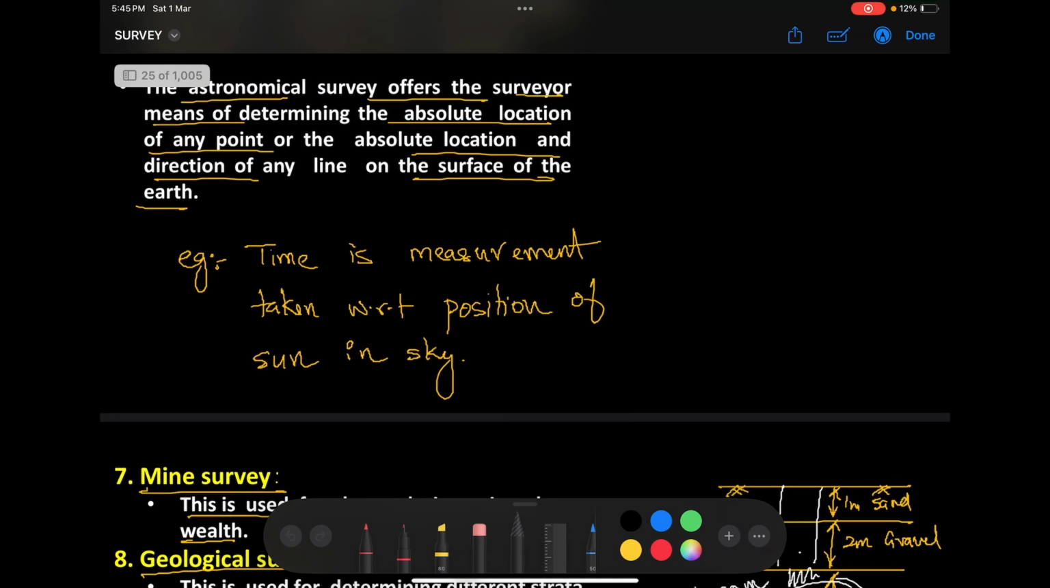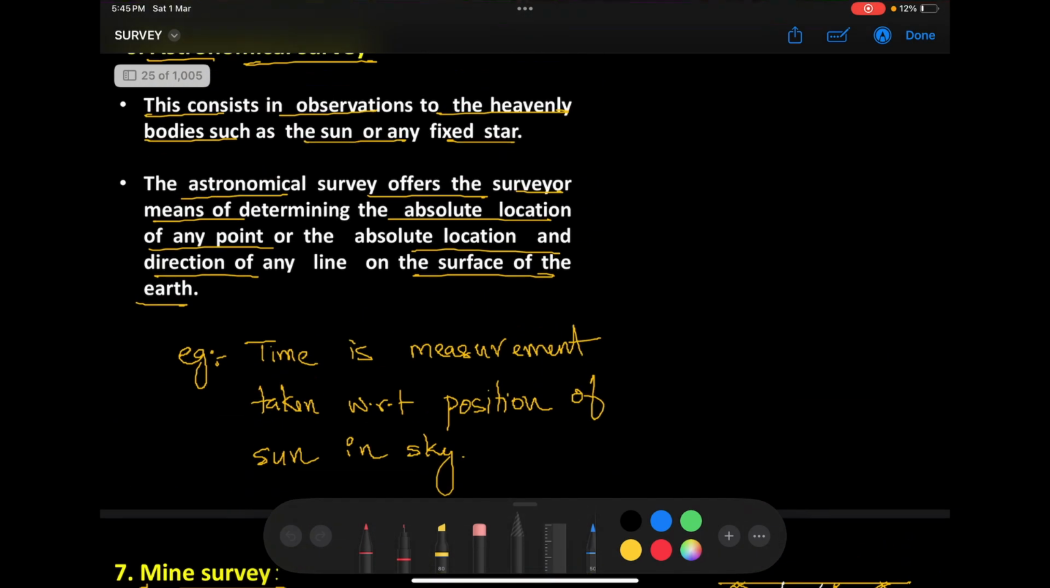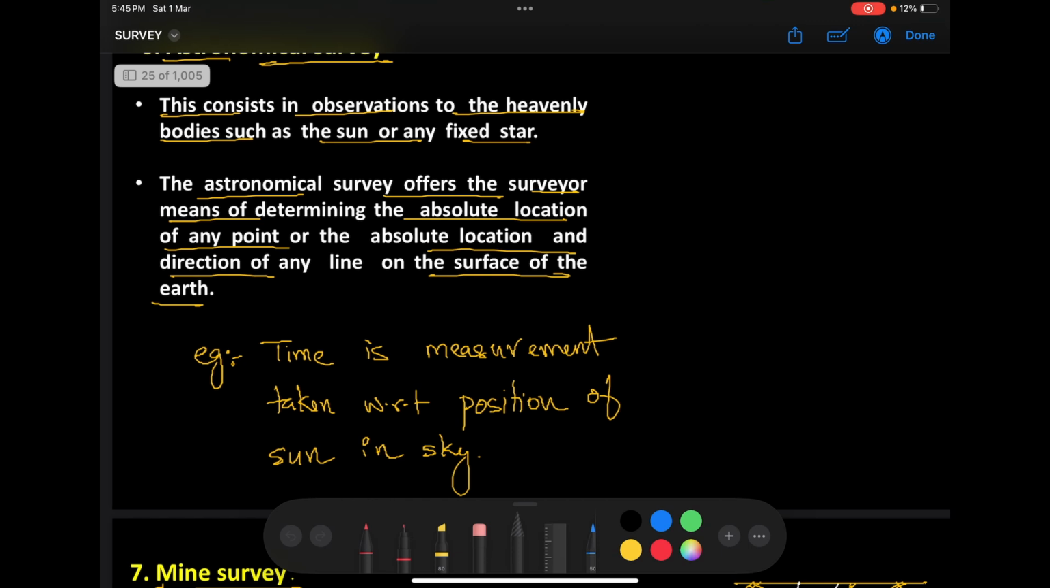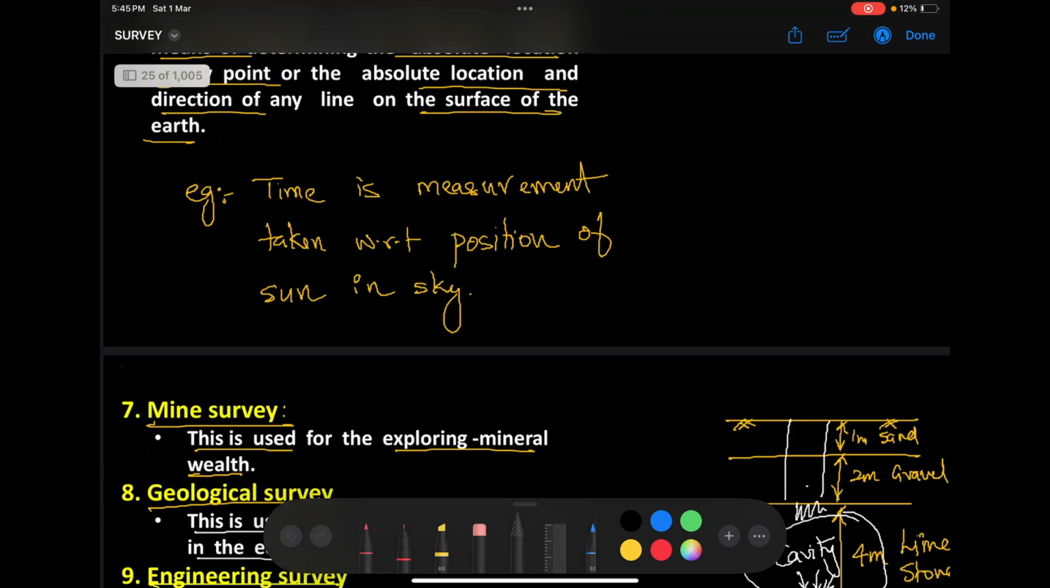Okay. In our engineering services, calculation of time is one discussion that we need to have. Extra topic for ESC students, field astronomy. Okay. Very interesting topic. We will see it separately. Yes. The next survey is what we call mine survey.